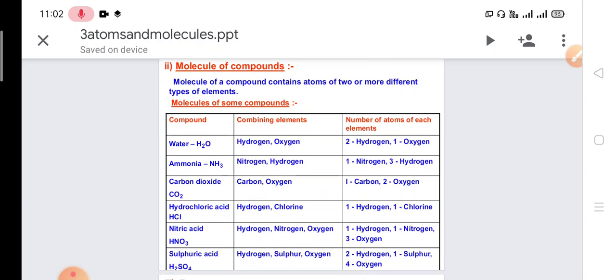Now we talk about the molecule of compounds. How are molecules of compounds formed, or what are they? We know that a compound is made up of two or more atoms. So a molecule of a compound contains atoms of two or more different types of elements. For example, the water molecule is made of hydrogen and oxygen.